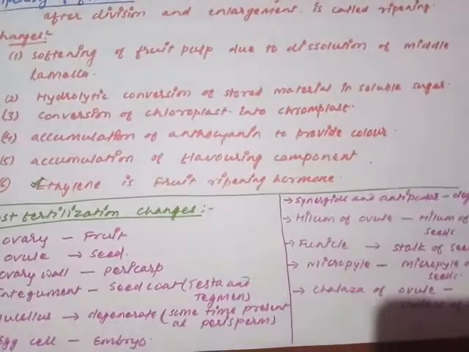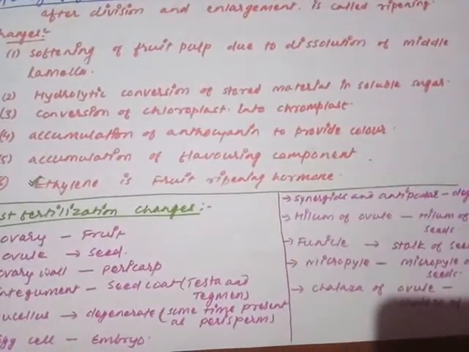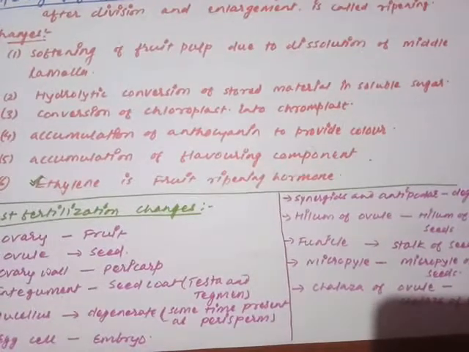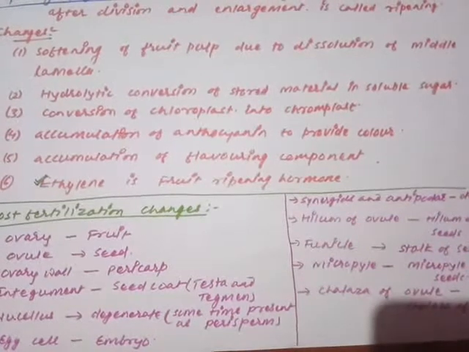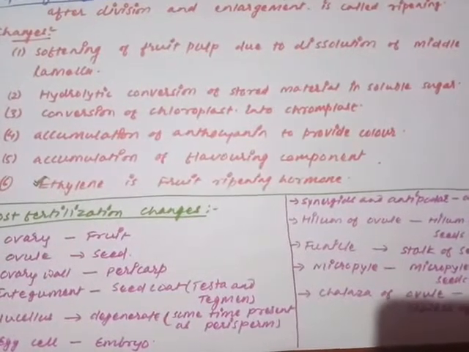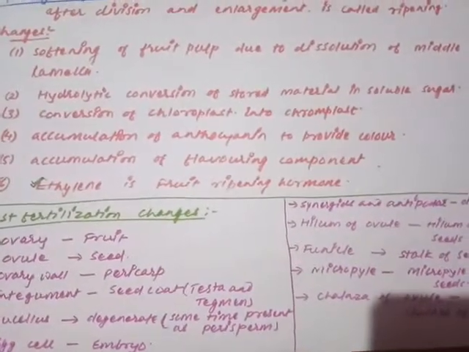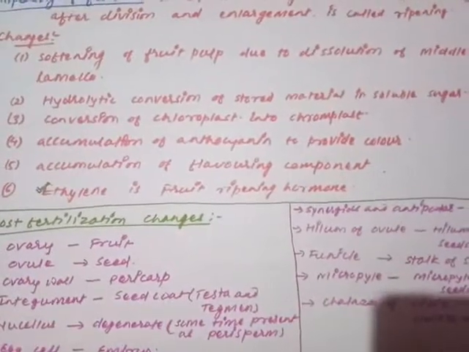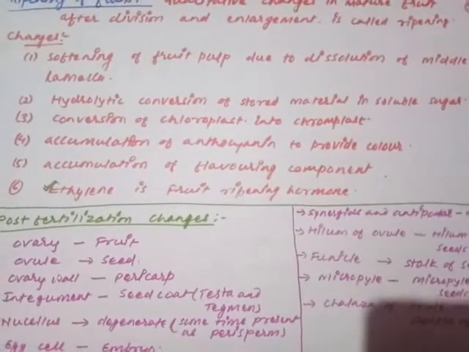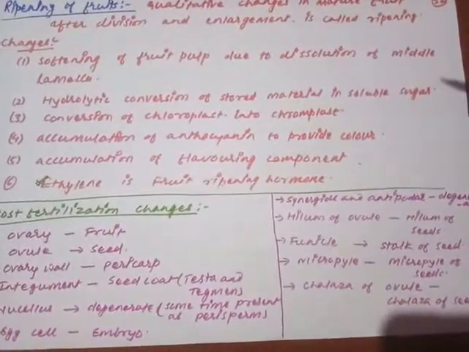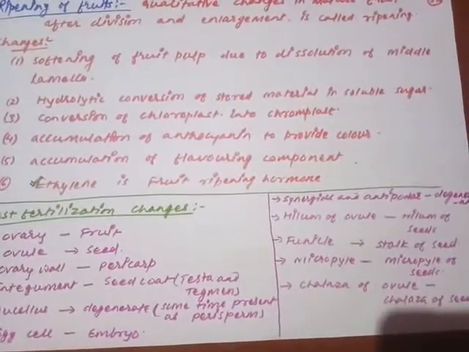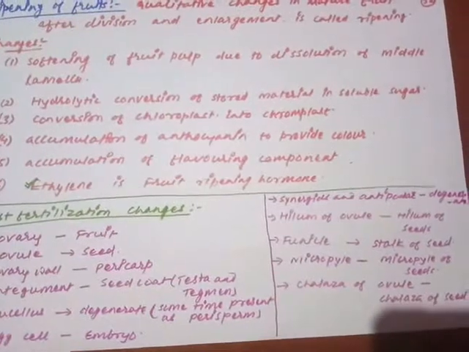The structures which are sporophytic in nature, you know very well: funicle is sporophytic, chalaza is sporophytic, the integument is sporophytic. Nucellus is a sporophytic structure, so all these structures are diploid. While gametophytic structures, male gamete is haploid, female gamete is haploid.